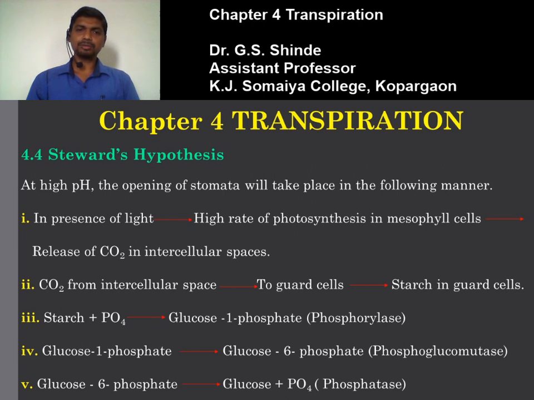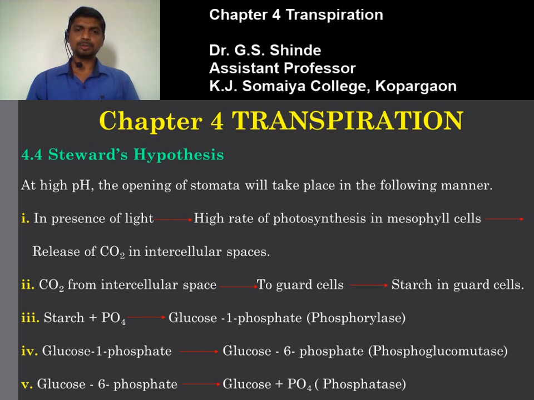So according to Stewart, the starch has been converted into glucose. Glucose is formed in a series of reactions: starch plus inorganic phosphate gives rise to glucose 1-phosphate, the enzyme is phosphorylase; glucose 1-phosphate to glucose 6-phosphate, the enzyme is phosphoglucomutase.